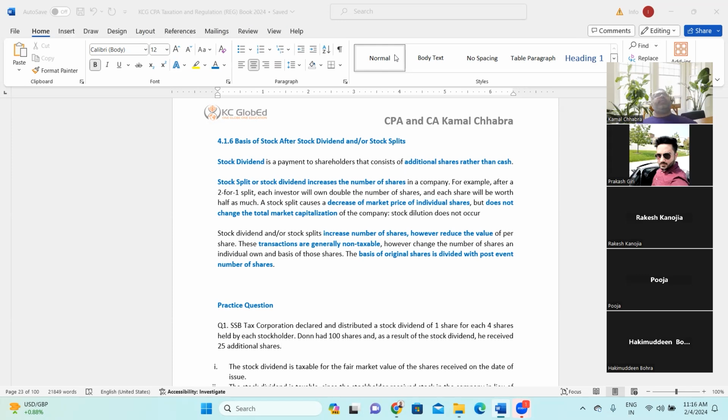So clear, everyone? When you receive a stock dividend, at that point of time your number of shares increases, but the total investment remains the same, whereas the per share value will go down. Same is the case of stock split. In a stock split, the total value of investment remains the same, but the number of shares increases. If the number of shares is increasing, the per share value will go down.